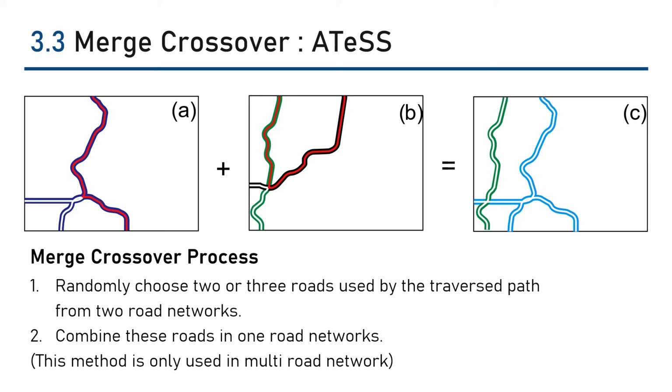The traversed path is shown as the red lane in Figures A and B. While keeping the maximum number of rows to 3, ATS randomly chooses one or two rows that are traversed from one parent and merges them with the other traversed rows from the other parent. Then the chosen rows are merged into the child road network. The two blue lane roads from Figure A and one green lane road from Figure B are selected, which are merged into the child map in Figure C. After merging, the merge crossover operator follows the same validation and iteration policy as join crossover.